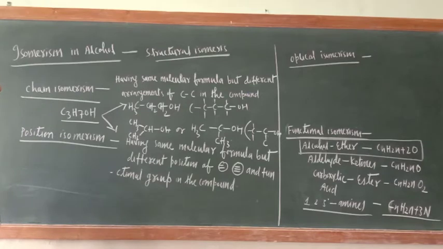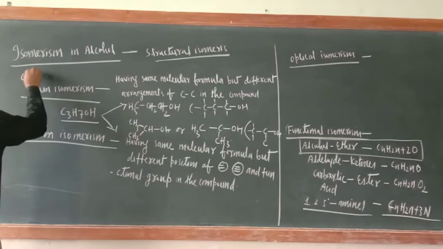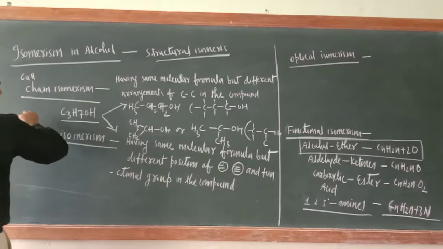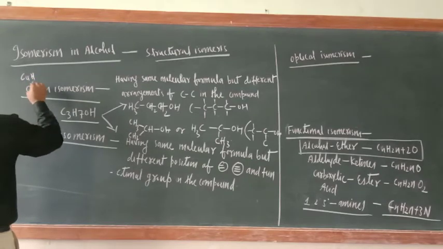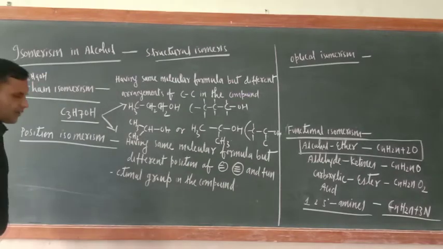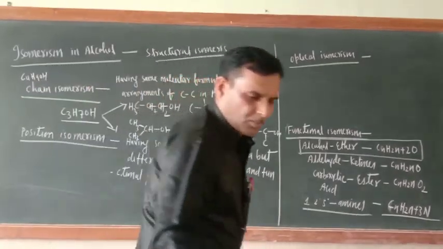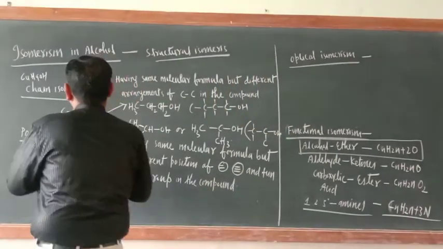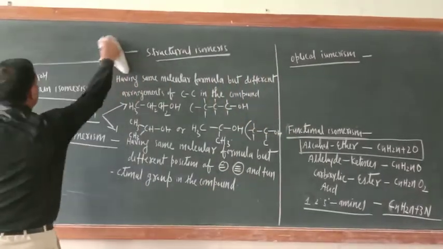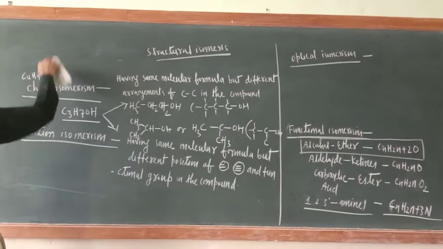Other examples can also be given. There are so many examples. Suppose the molecular formula is C4H9OH. From this molecular formula, we can prepare 3 different kinds of alcohol. They are the chain isomers.